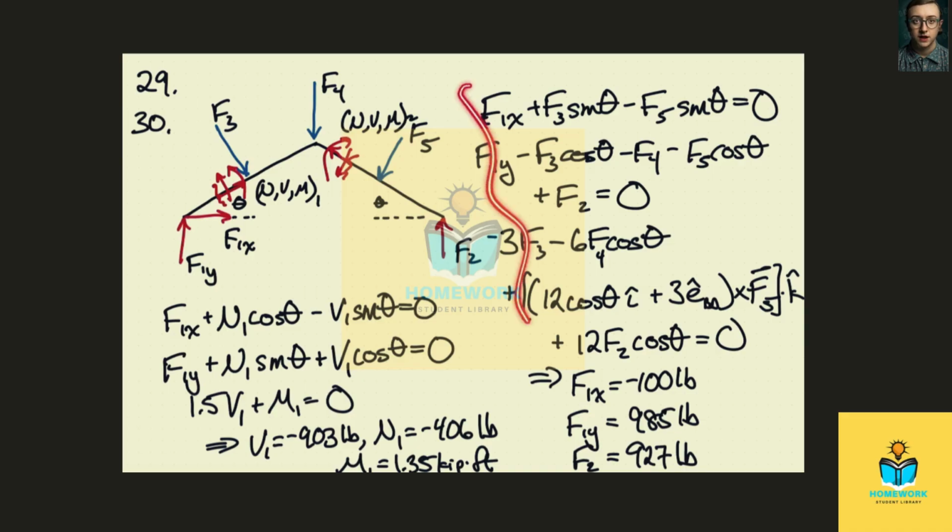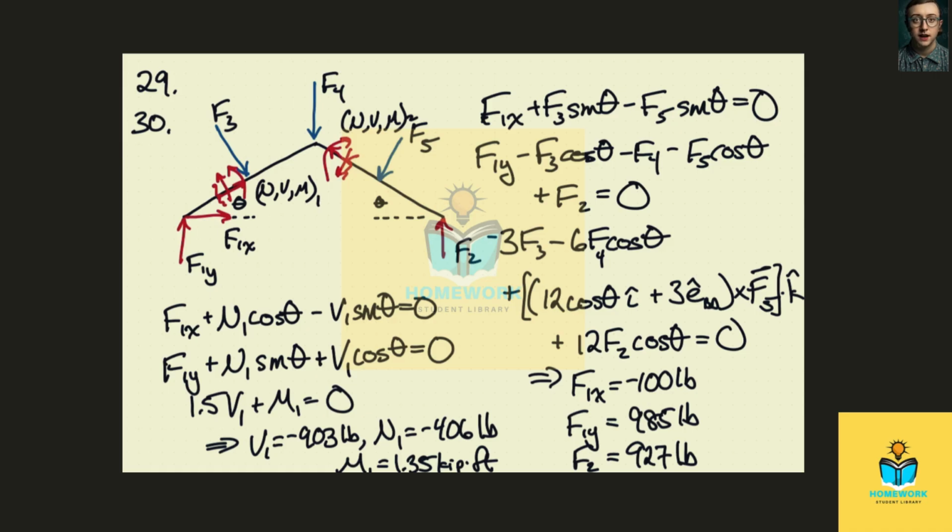These 3 equations have 3 unknowns, and they tell us that F1x is minus 100 pounds, F1y is 985 pounds, and F2 is 927 pounds. That makes sense because this load is bigger than this load. There's no symmetry in this problem because this has 800 pounds and this is 600 pounds.